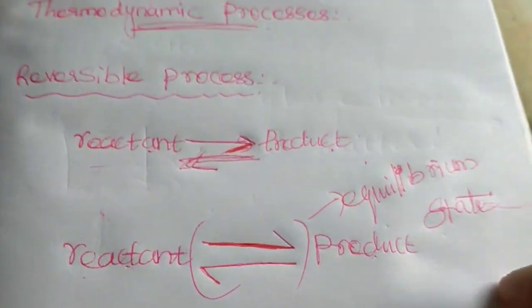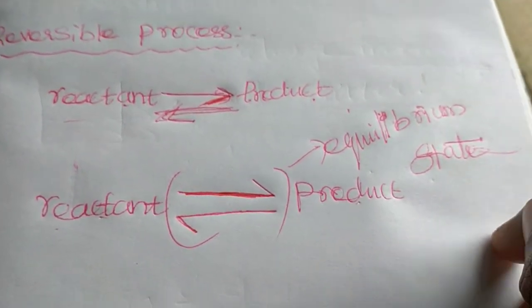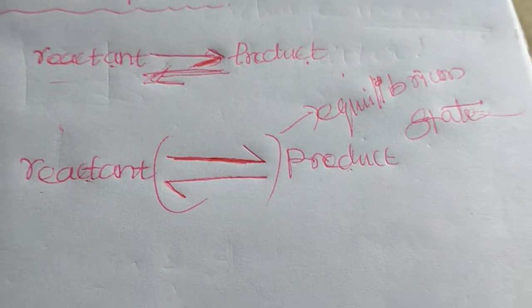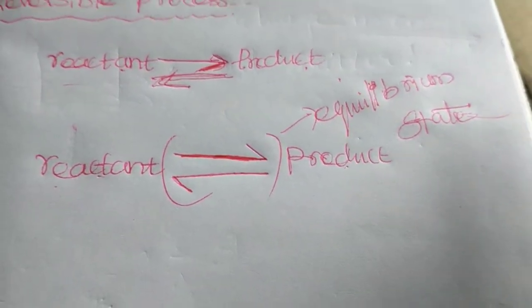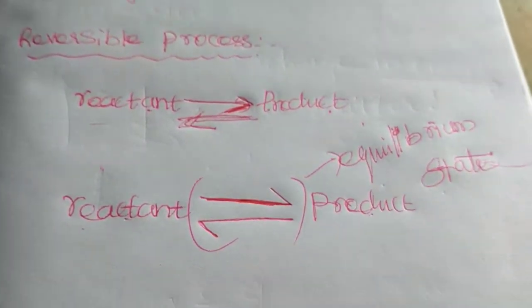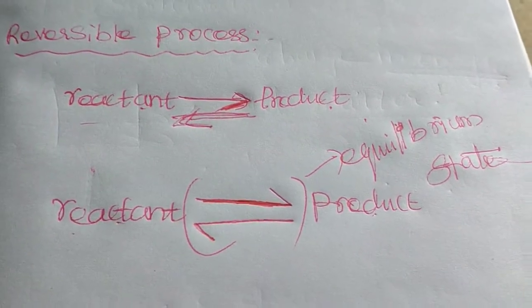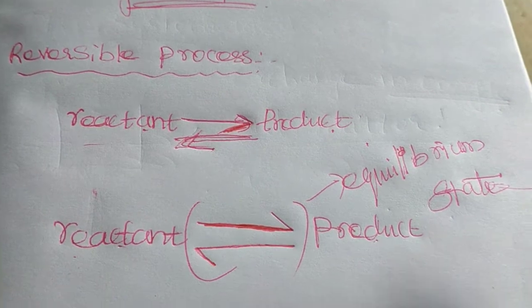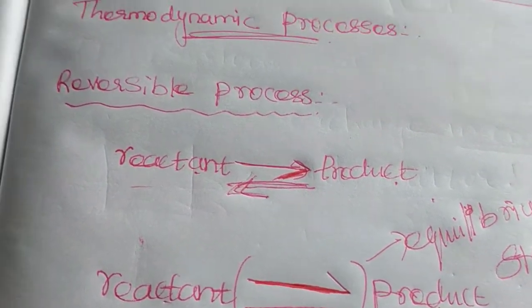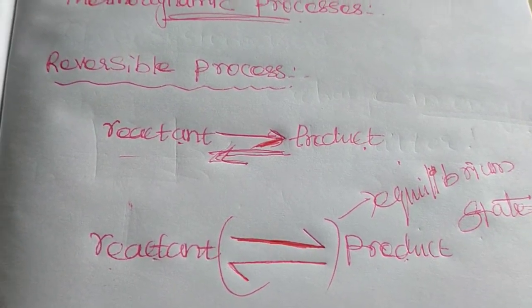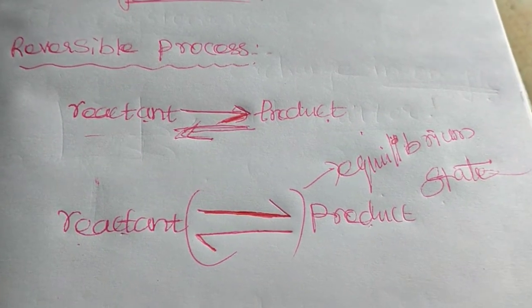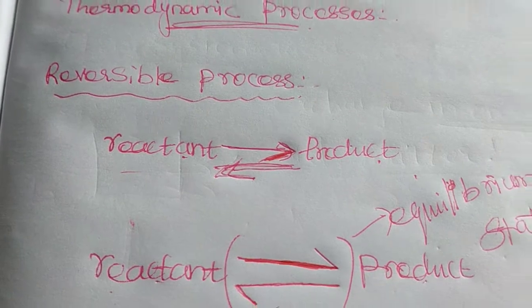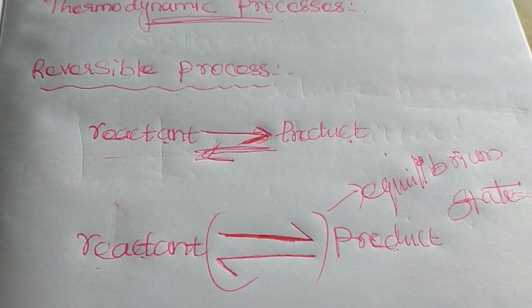So when a reversible process occurs, first, it is a slow process, and second, throughout the process it must be in the equilibrium state. These are the conditions for a reversible reaction. What is a reversible reaction? A reversible reaction means we can produce the reactant from the product.